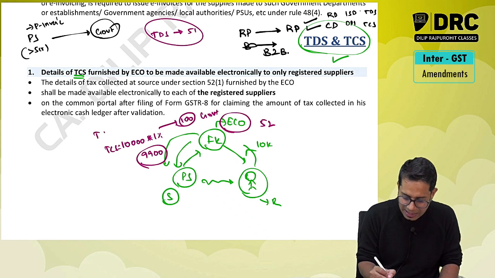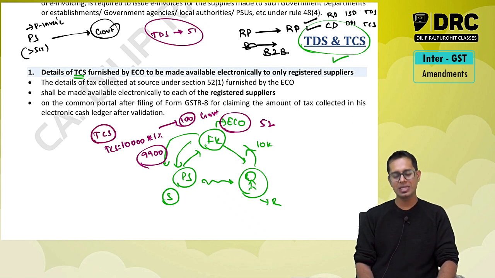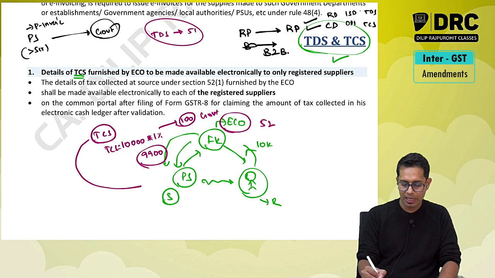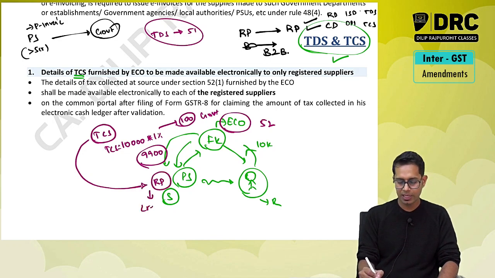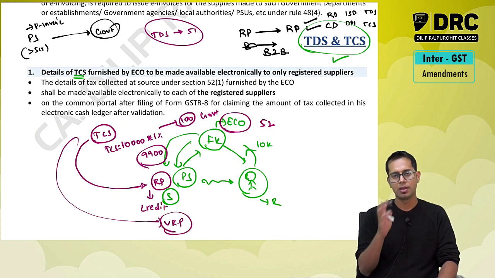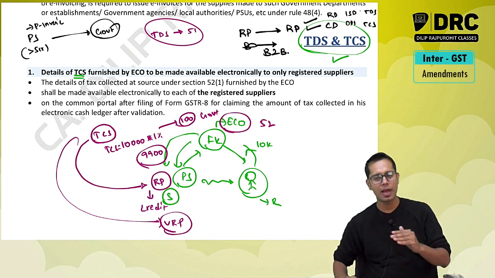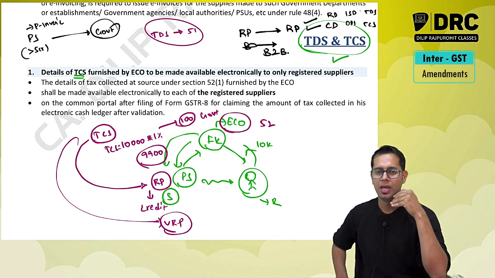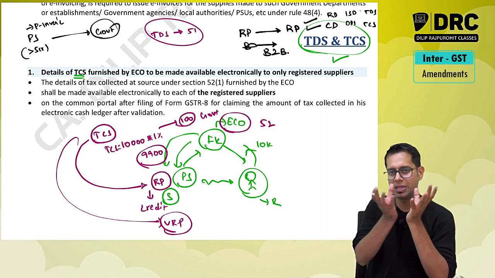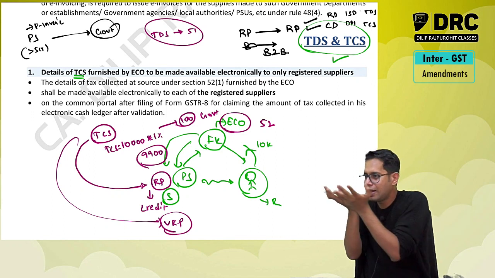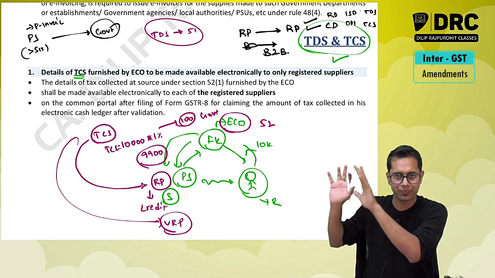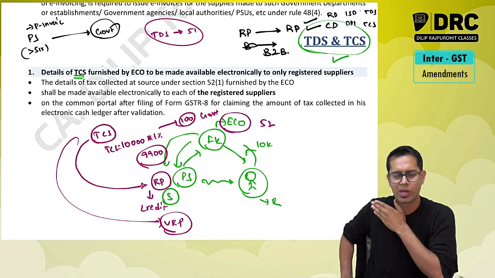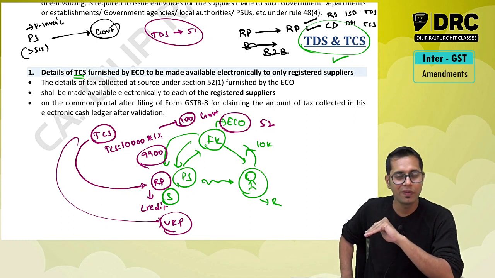Now this TCS deduction is there, no? Whatever TCS is deducted, if Dilip is a registered person, Dilip can take credit of this. Now if he is an unregistered person, normally what will happen? If the supplier is a registered person, then whatever the TCS amount is deducted will directly go and sit in his electronic cash ledger,